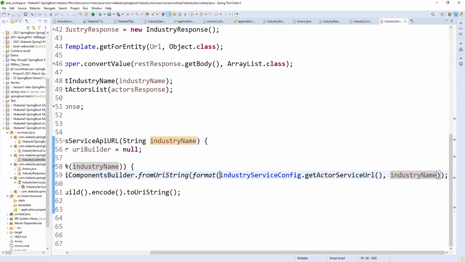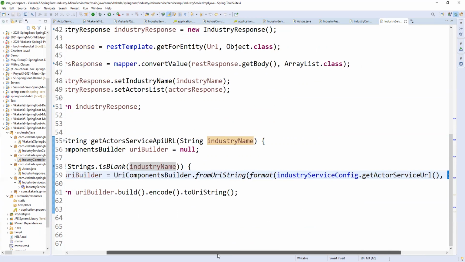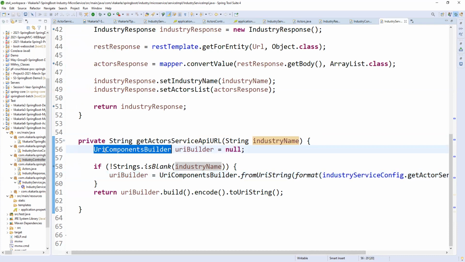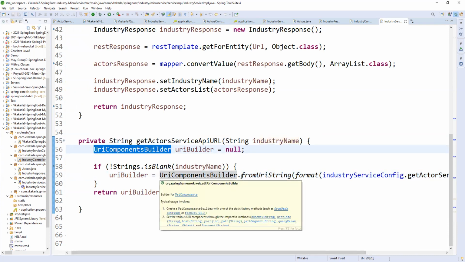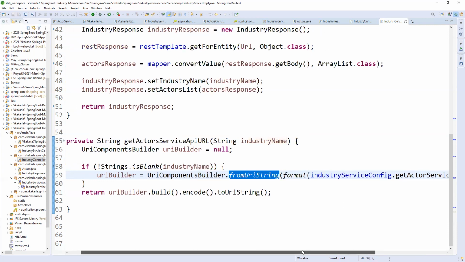In this URL we have a placeholder, right? Who will place this industry name? If we do a manual concatenation, that is fine, but if you have multiple placeholders, that is not a good practice. So that is the reason we take the help of the URI builder. In the builder we have the fromUriString method.